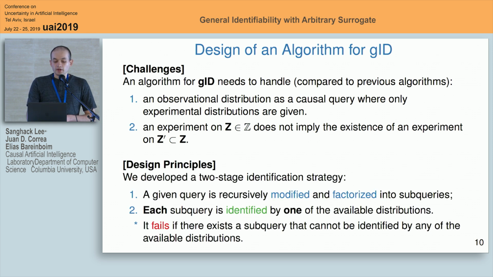In order to do this, the general strategy, and I will go a little bit more into detail on this, is that given a query, p sub x of y, we want to modify and divide this query into smaller pieces that can be systematically handled. And each one of these pieces or subqueries, we will try to identify from at least one of the available distributions. So if we fail to identify any particular subquery, it means that none of the distributions that we have available are enough to give us that piece of information.